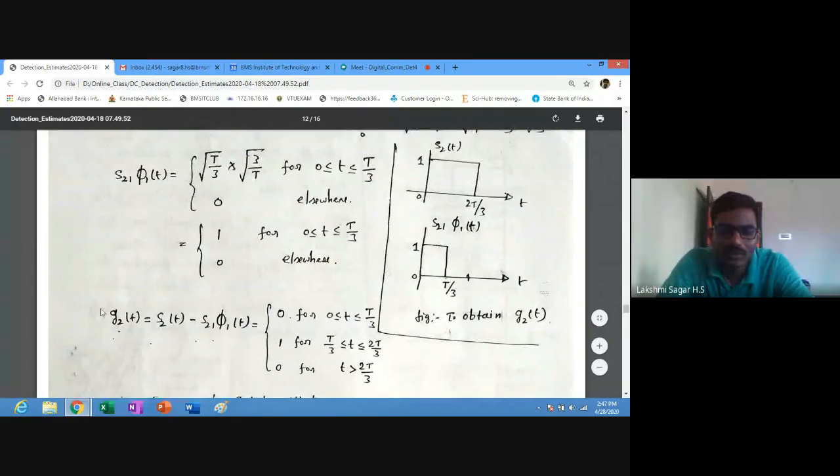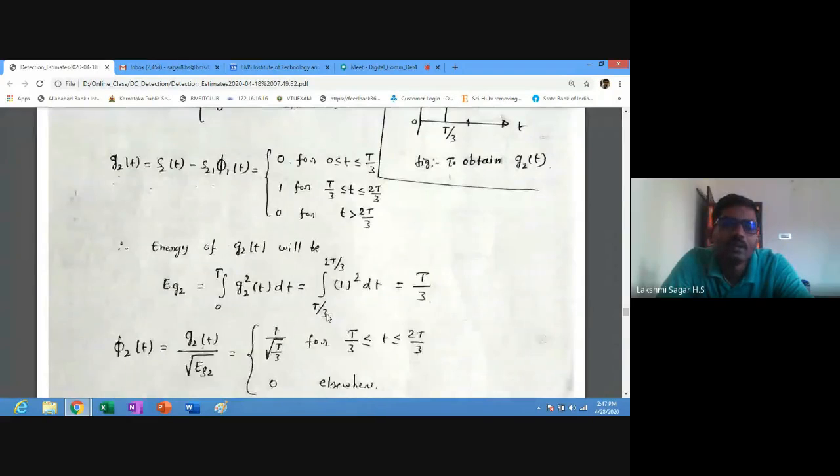Next, g2 of t is a new function, which is the difference between s2 of t and s21 pi 1 of t. So for 0 to T by 3, 1 minus 1 is 0. Next, from T by 3 to 2T by 3, 1 minus 0 is 1. Next, for t greater than 2T by 3, you will get 0. Three conditions you need to write, right?